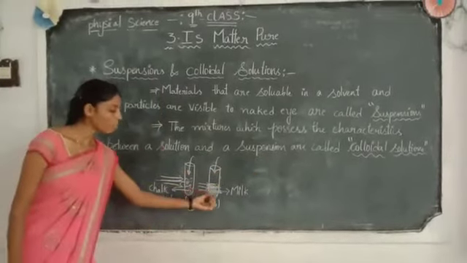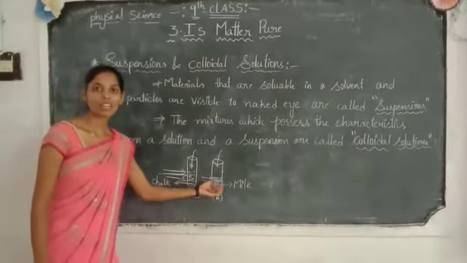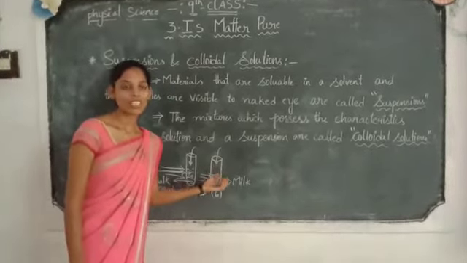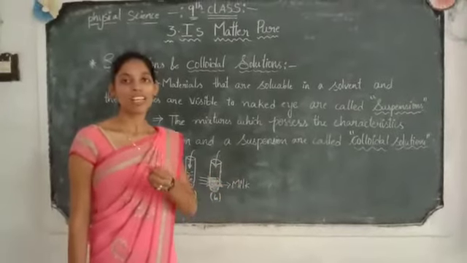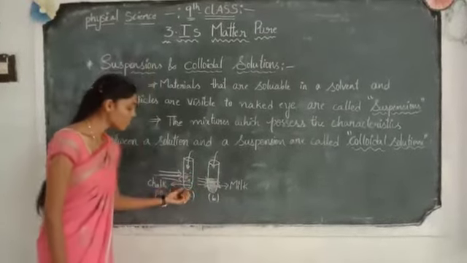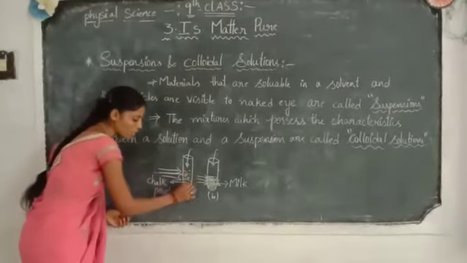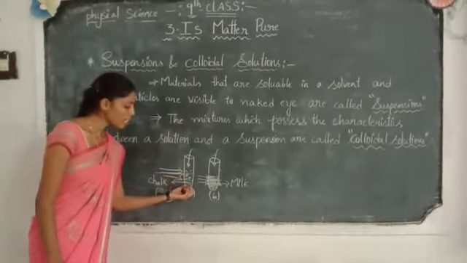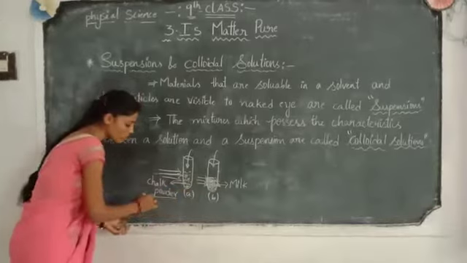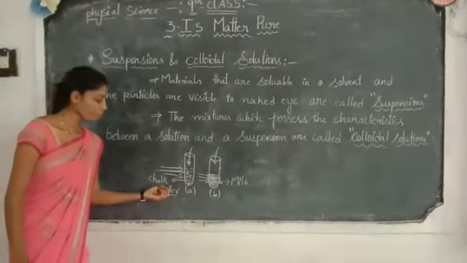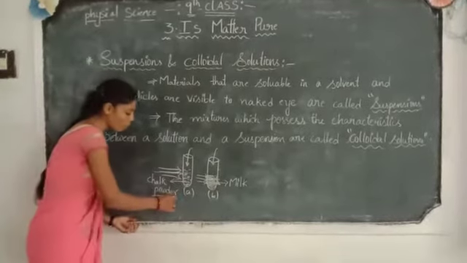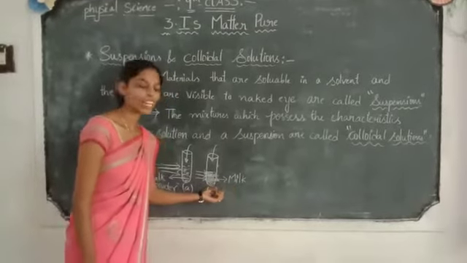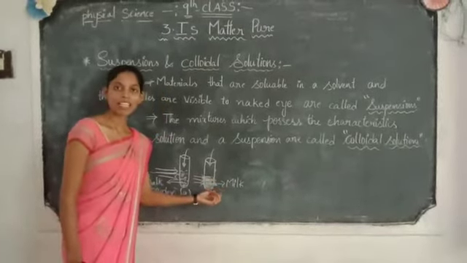So we have a little bit of difference, even though the two look like homogeneous solutions. Milk looks homogeneous, but it is heterogeneous, because the milk particles are too small to see with the naked eye. In the suspension, we can clearly observe that the chalk powder settles at the bottom of the test tube. In a suspension, the chalk powder and the water can be separated, but in the colloidal solution we cannot easily separate the milk and water.